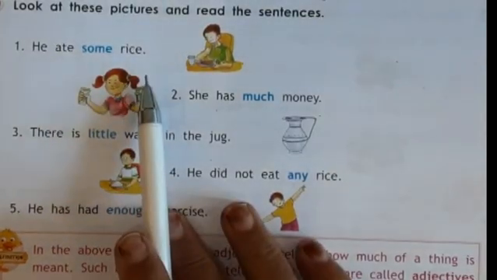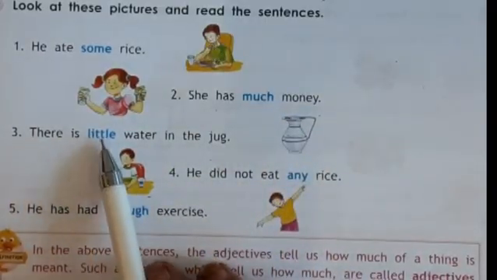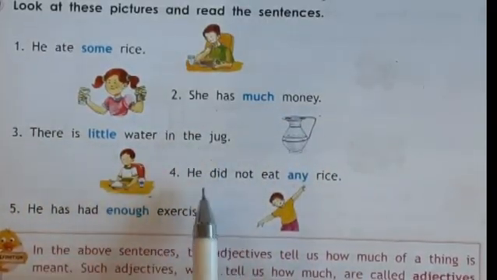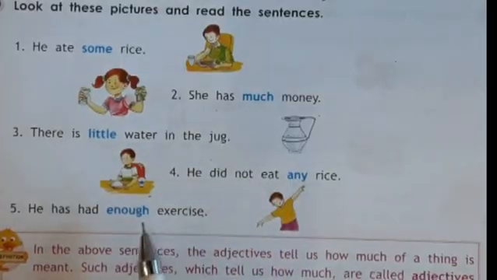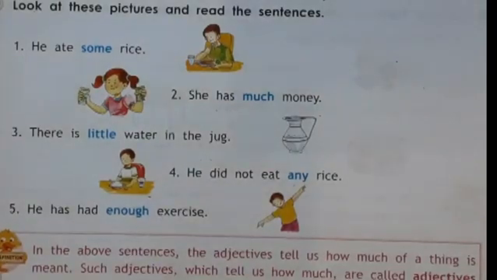He ate some rice. She has much money. There is little water in the jug. He did not eat any rice. He has had enough exercise. So here we have some highlighted words like some, much, little, any, and enough.